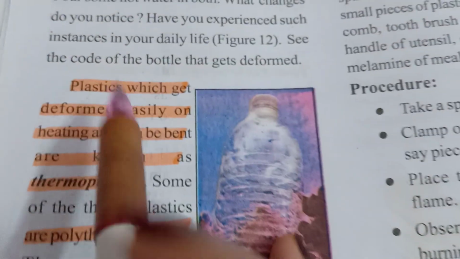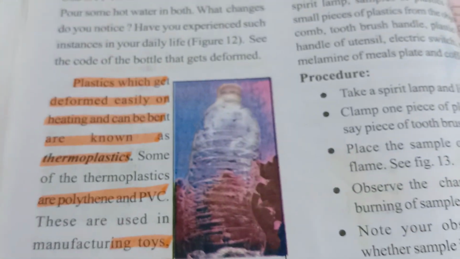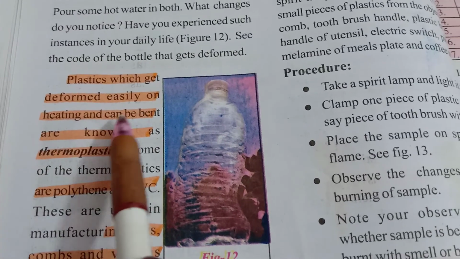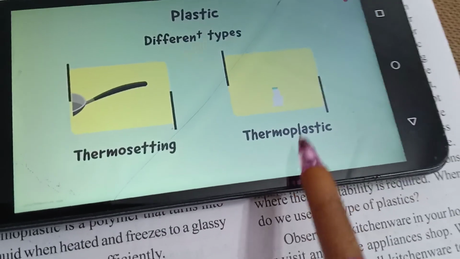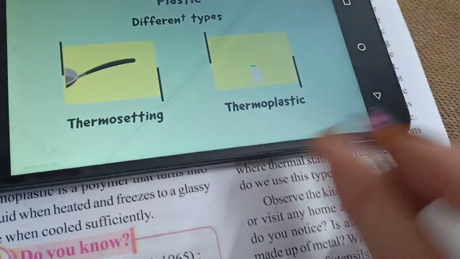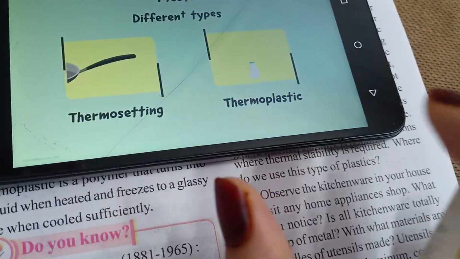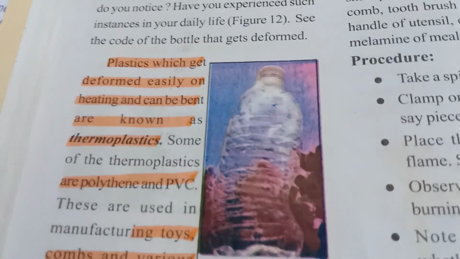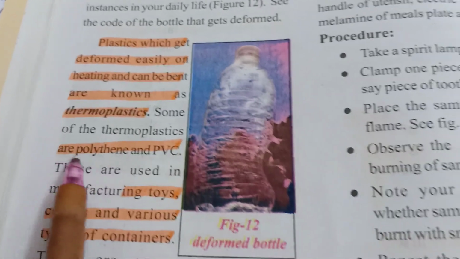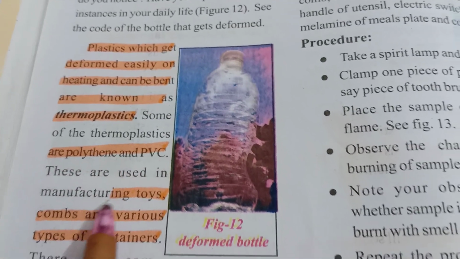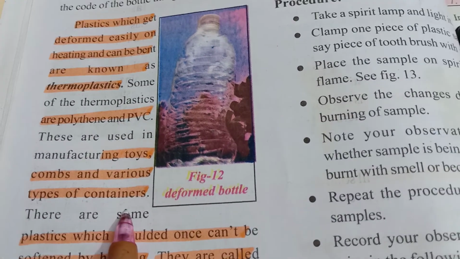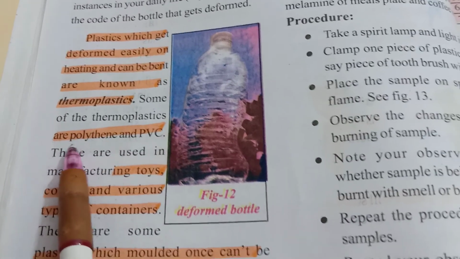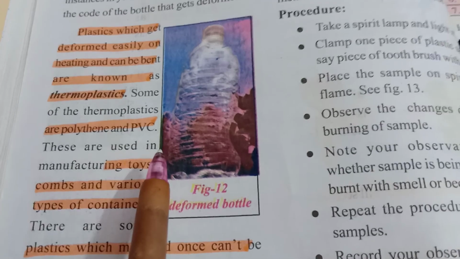As I said, that is the difference between these two plastics, but what is the definition of those two? The plastic which gets deformed easily by heat and can be bent is known as thermoplastic. So this is our thermoplastic. The other one won't get deformed, meaning it doesn't change shape. This one is bending, right? By getting heat, it just bends. That is known as thermoplastic. Some examples of thermoplastics are used in manufacturing toys, combs and various types of containers. Some of the thermoplastics are polythene and PVC, right?